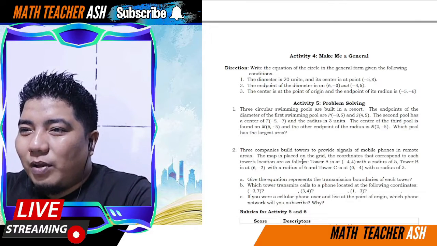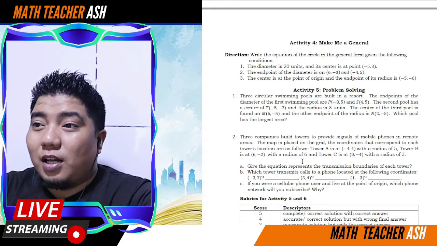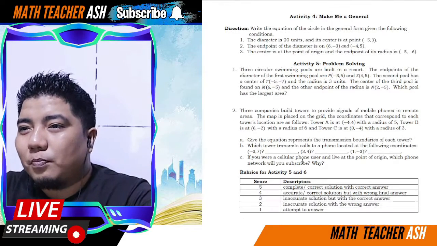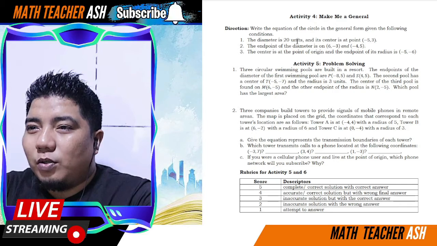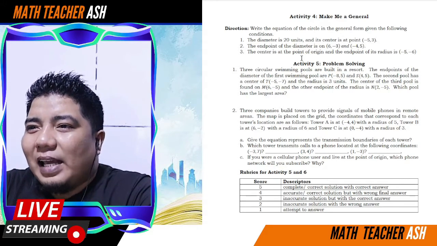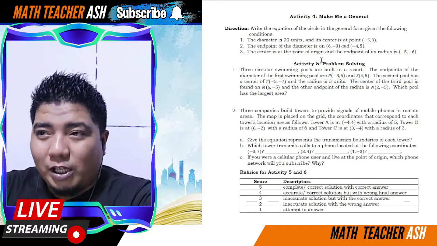Alright. Then, we have here, direction, write the equation of the circle in general form. Okay, general form. So, after nyo makuha sa standard form, in general form nyo. So, diameter is 20 units. So, half of that, the radius will be 10 units. Alright. So, ganun lang kadali. And then, you just continue getting the standard form, and then after that, you expound.